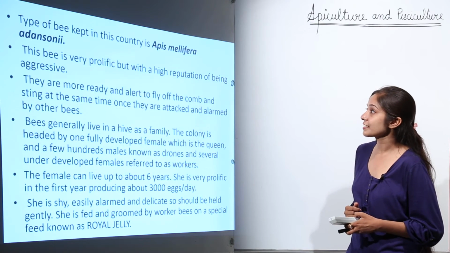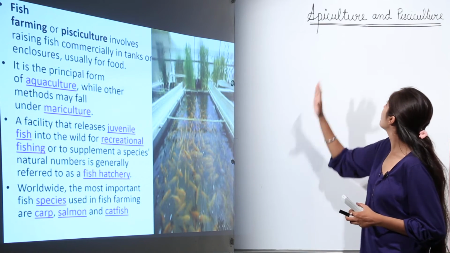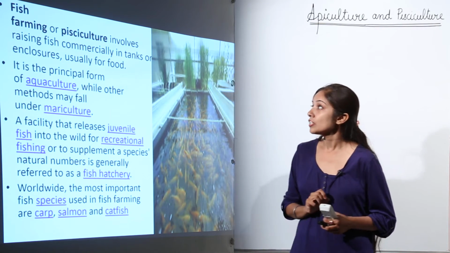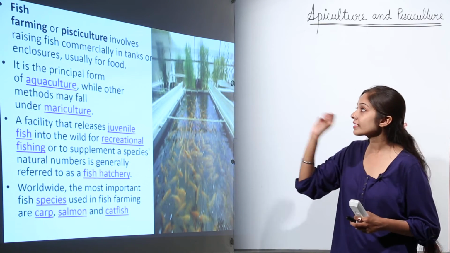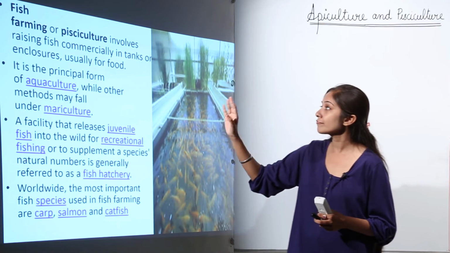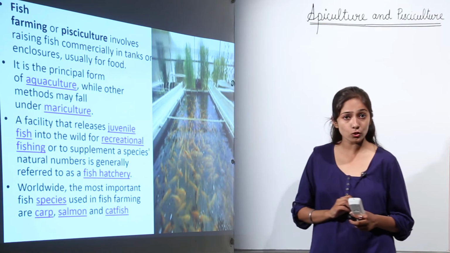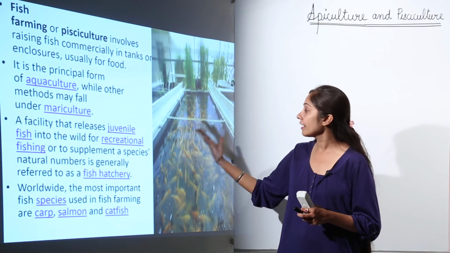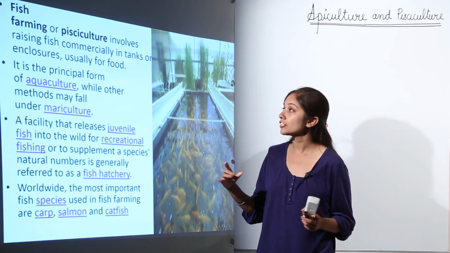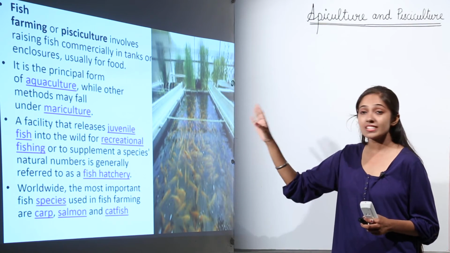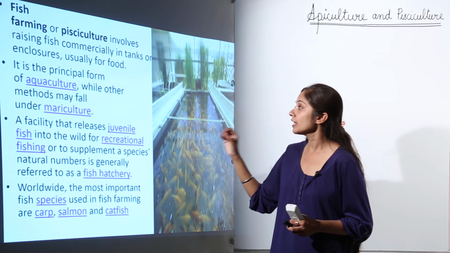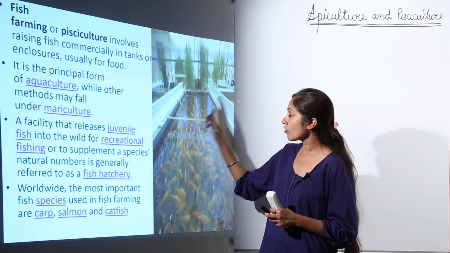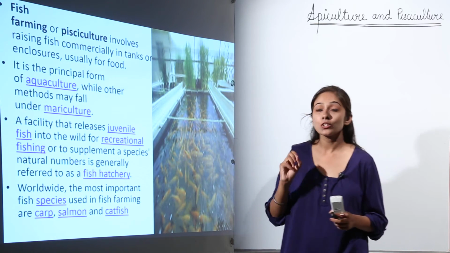Next, we are going to move to pisciculture, which is also known as fish farming. What does fish farming or pisciculture involve? It involves raising fish commercially in tanks or enclosures, usually for food. It is a principal form of aquaculture, while other methods may fall under mariculture. So fish farming falls under aquaculture.